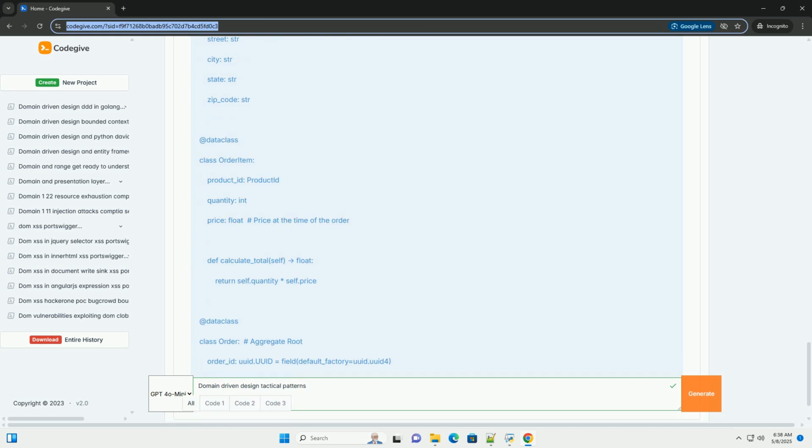Explanation. We use uuid.uuid4 to generate a unique ID for each product. UUIDs are a good choice because they are highly likely to be unique, even across different systems. The product ID is immutable. This is common for entity IDs. Once an entity is created, its ID should not change.